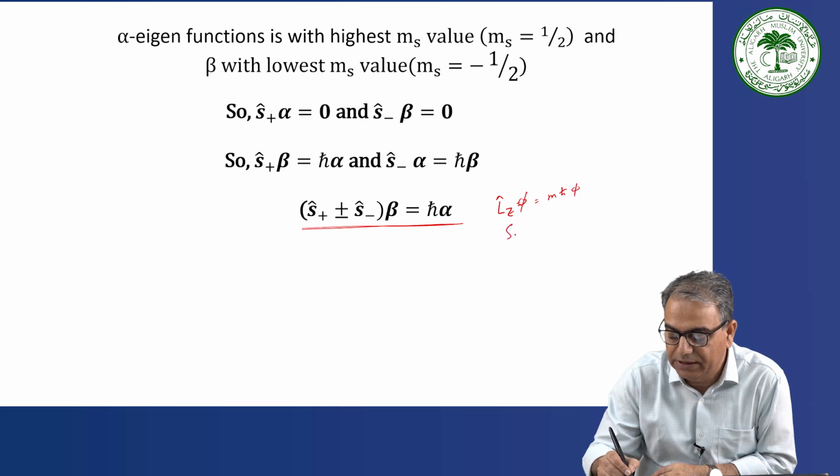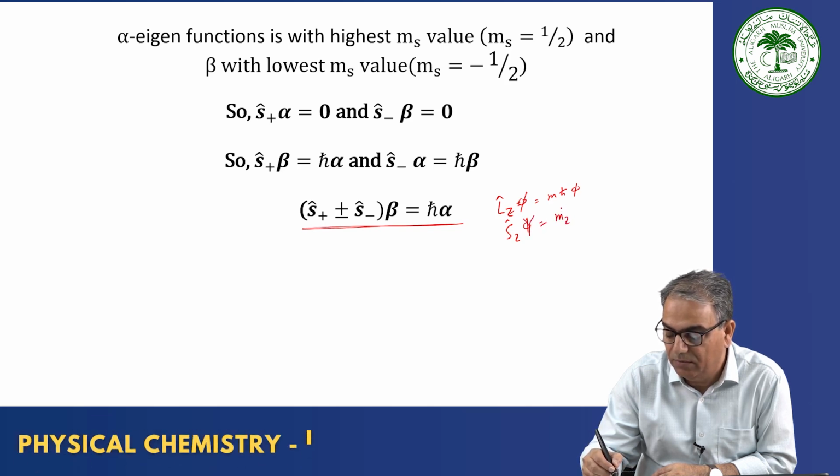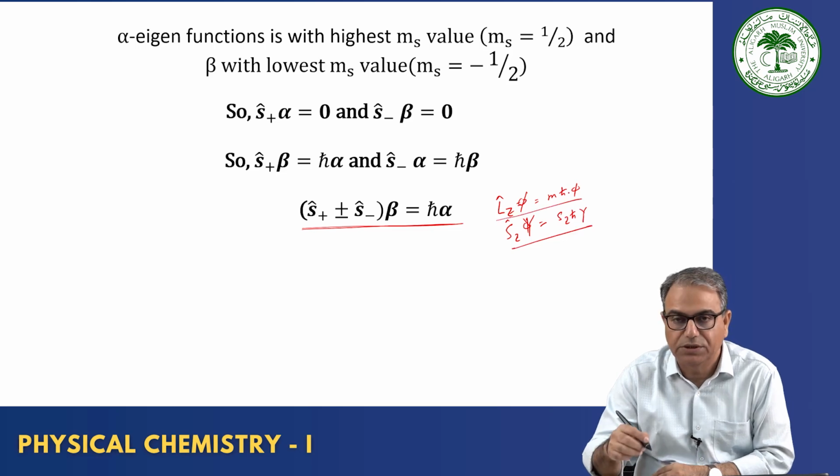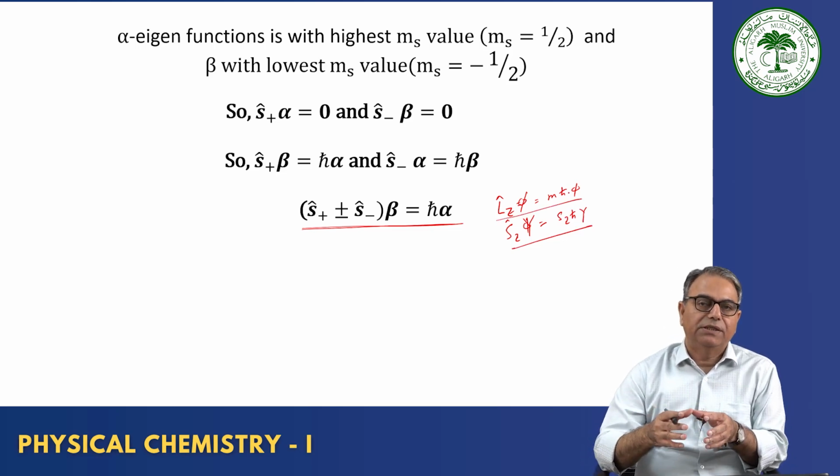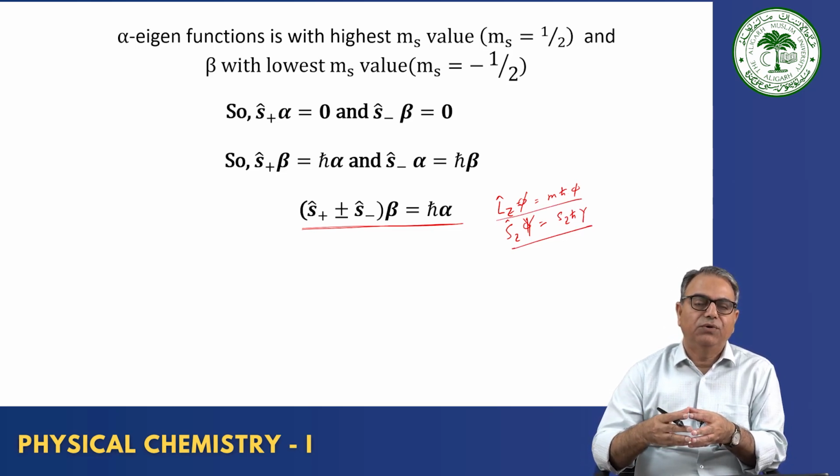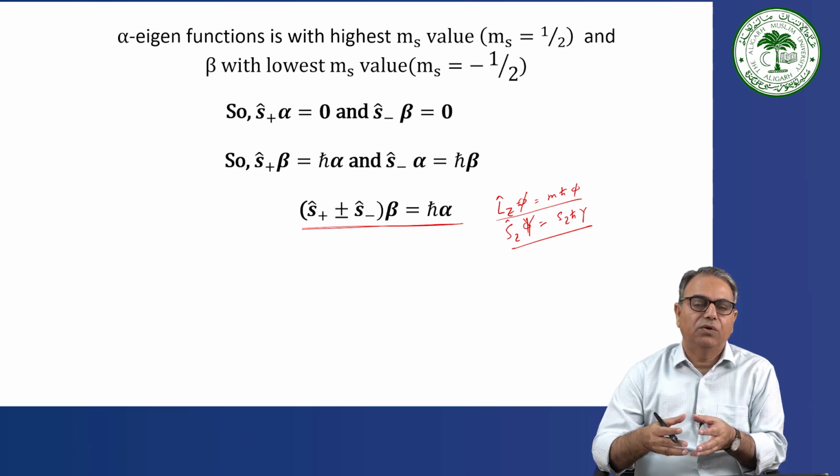Same way, Sz operated on a function alpha, or some function psi, whatever you want to write, gives you ms, better write s z, h cross psi. Similar relationships we are using. So this is another motion which is giving you another angular momentum. Now you have two different kinds of angular momentum for electrons: one is orbital angular momentum and another is spin angular momentum.